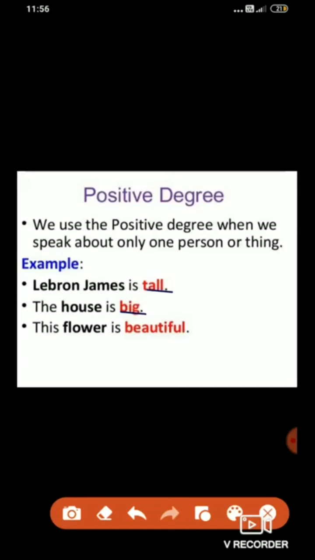This flower is beautiful. So beautiful is also an adjective. Why? Because it tells more about the noun. That noun is flower. So in positive degree, there is no comparison, and it speaks about one person or one thing. So these all are examples of positive degree. Understood positive degree? Now let's move towards the comparative degree.